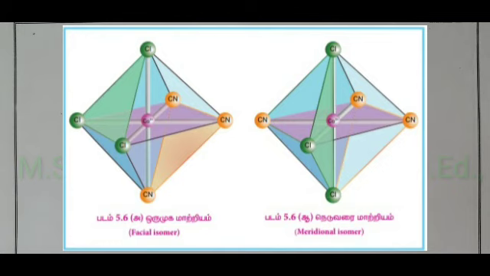Both fac isomer and mer isomer are formed only in octahedral complexes, not in the case of square planar complexes. For complexes having coordination number 6, octahedral complexes, fac and meridional isomers occur.